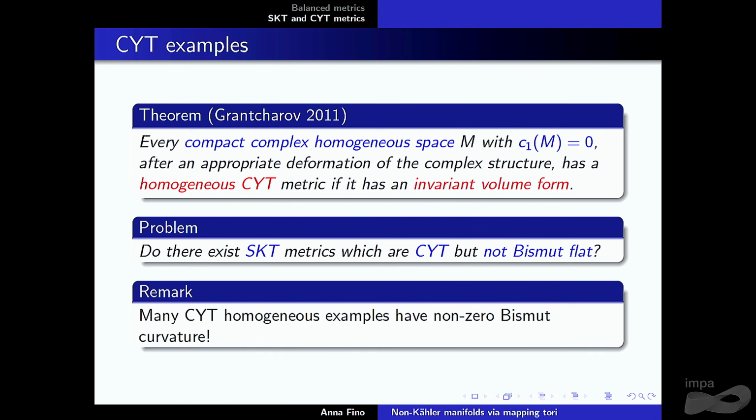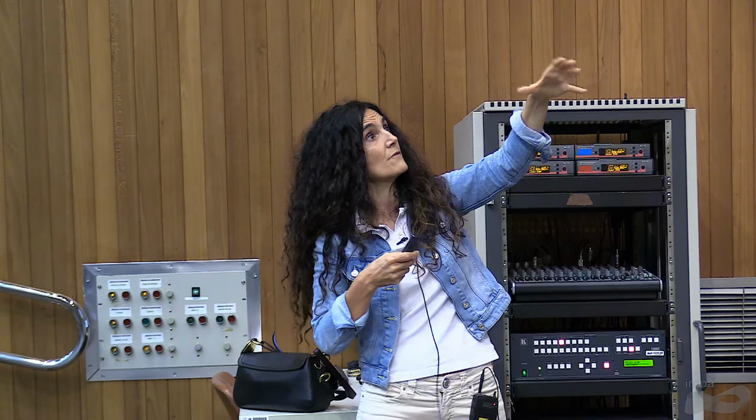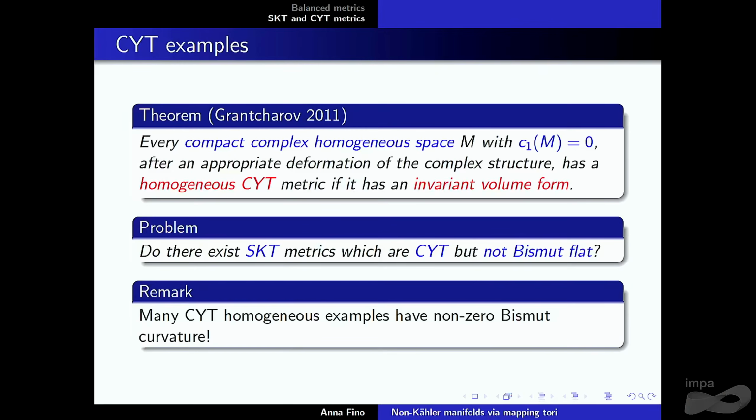And it shows that, in fact, after a deformation of the complex structure, you have a homogeneous Calabi-Yau with torsion metric if it has an invariant volume form, invariant under the action of the transitive group. So the question is, what happens for the homogeneous case, since many of these examples have non-zero Bismut curvature? Now we know that it's not possible.